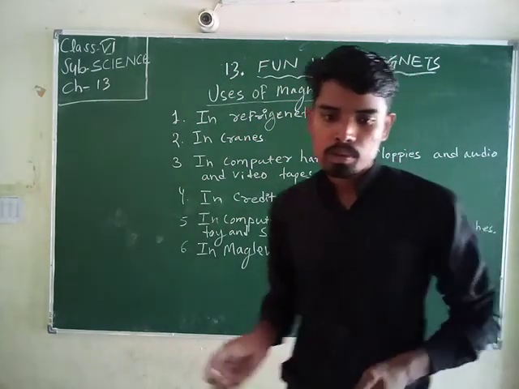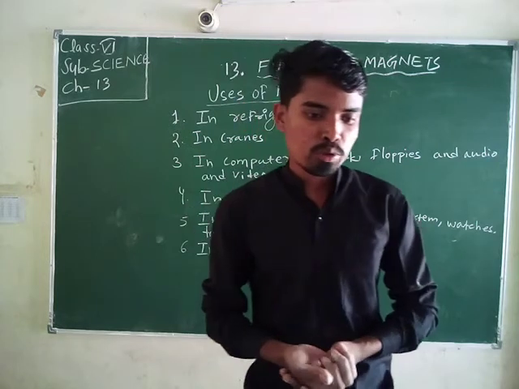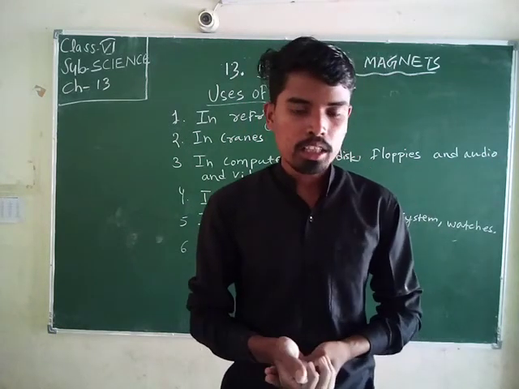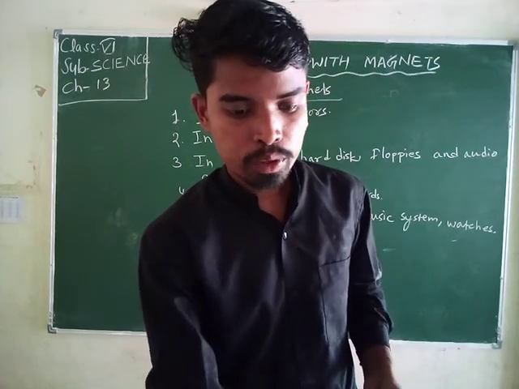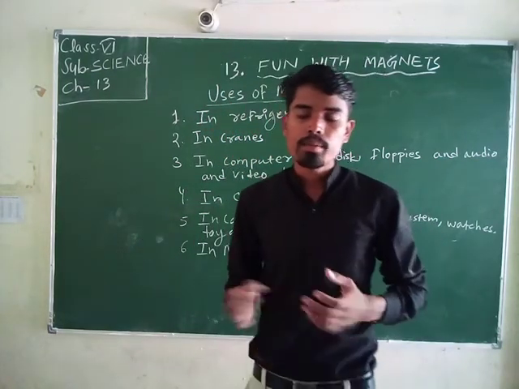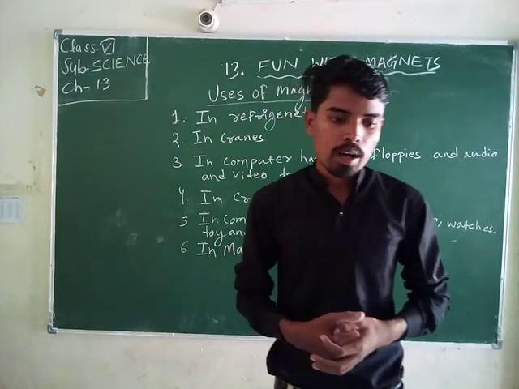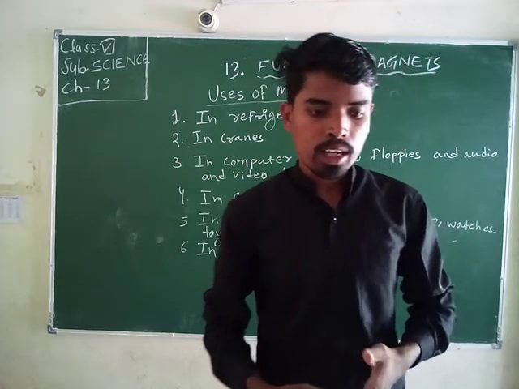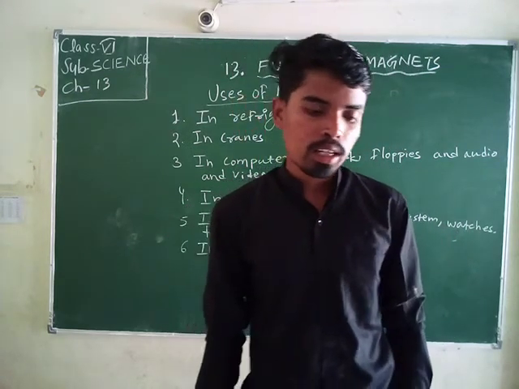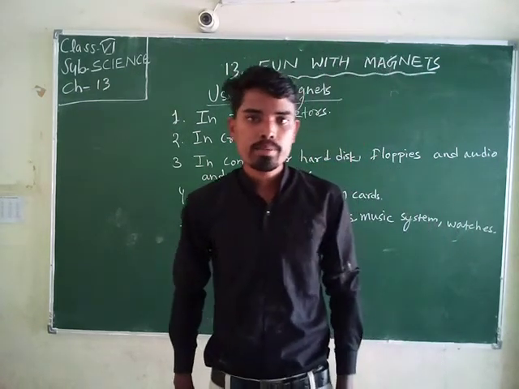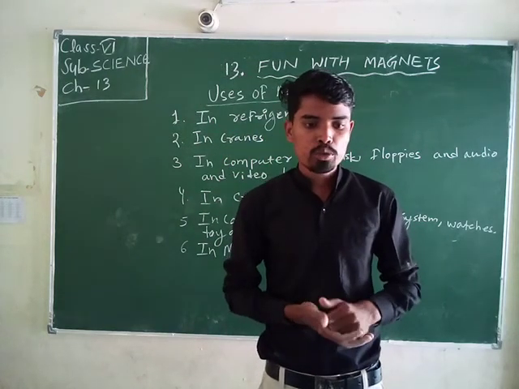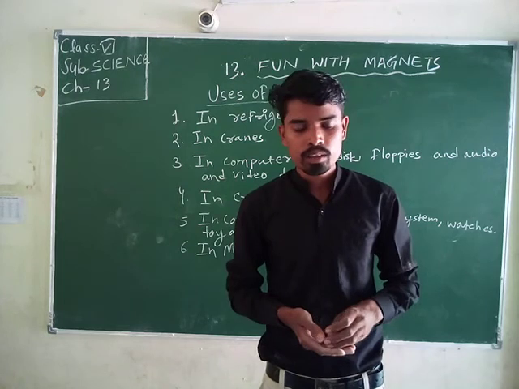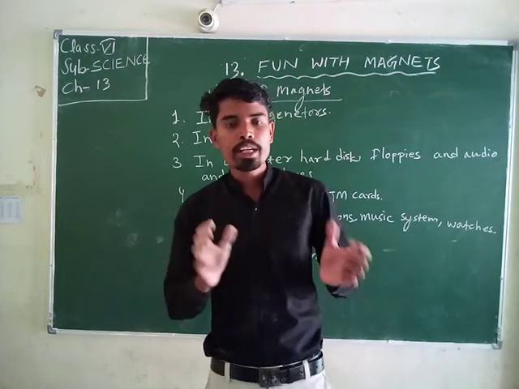Now we are going to see some tips to keep magnets safe. Magnets should never be heated strongly, because their magnetism is destroyed. Magnets should never be hammered, because they break into many parts.